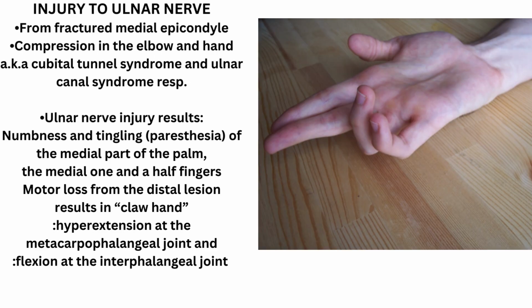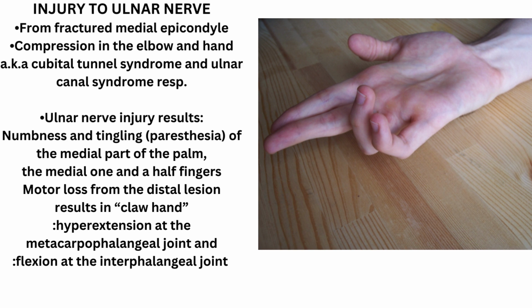Injury to the ulnar nerve most commonly occurs where it passes posterior to the medial epicondyle, during a fractured medial epicondyle. Compression of ulnar nerve in the elbow results in cubital tunnel syndrome. Ulnar nerve can also be compressed as it passes between the pisiform and hook of hamate, known as ulnar canal syndrome, especially in long-distance bicycle riders. This results in numbness and tingling of the medial part of the palm and the medial 1.5 fingers.